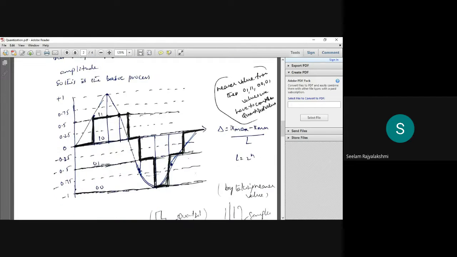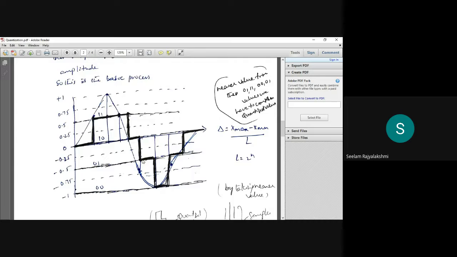Now let us see the diagram. Here this is the diagram for the quantization. Now let us consider a sine signal. So this is the sine signal. Here we have a continuous input signal, an analog signal. When you do sampling with respect to time, these are the samples.